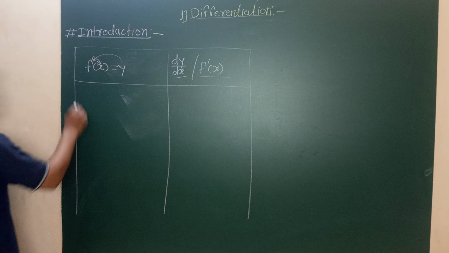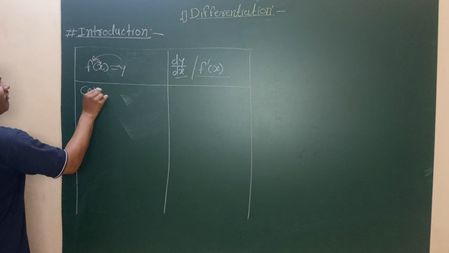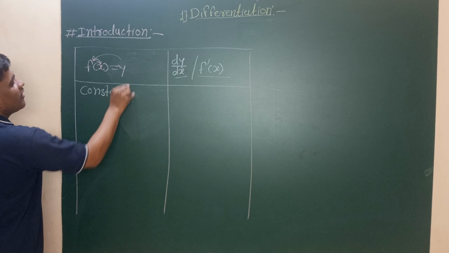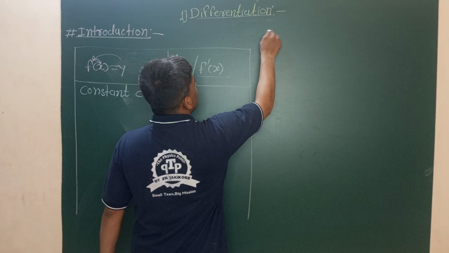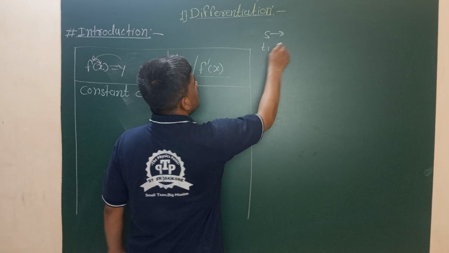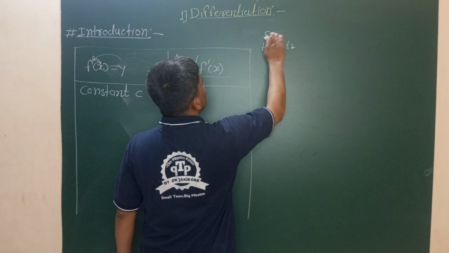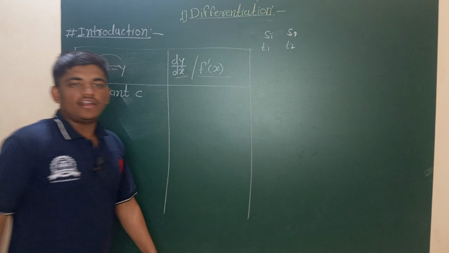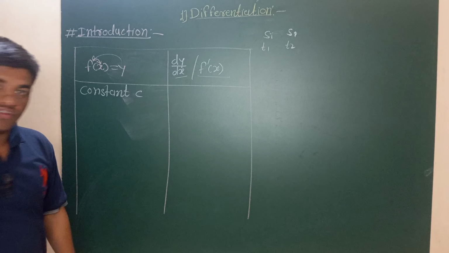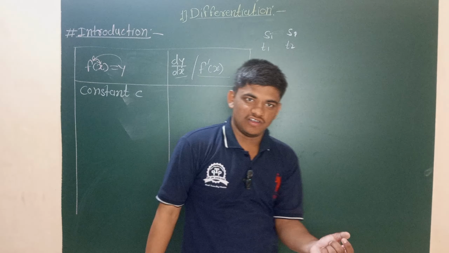Then first, what is the derivative of a constant c? What if the displacement does not change from time t1 to t2? The displacement is the same, s1, at time t2. The displacement does not change, that means displacement is a constant.